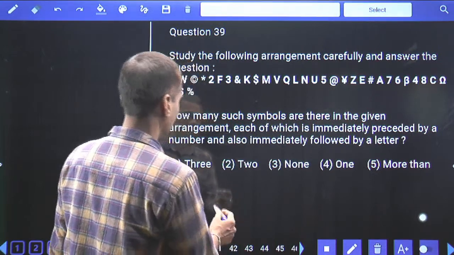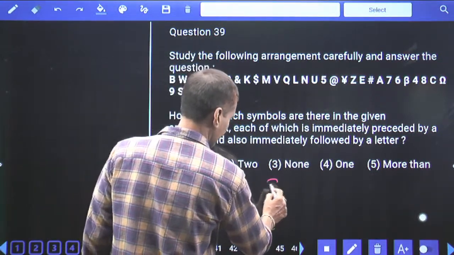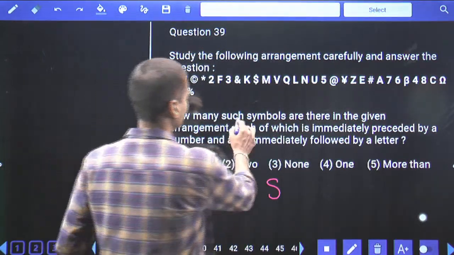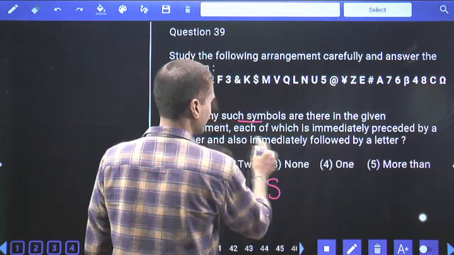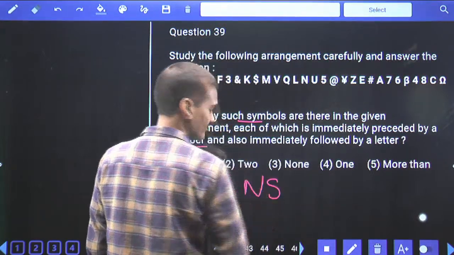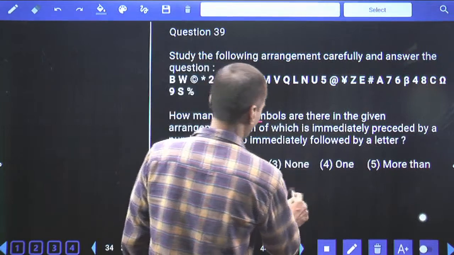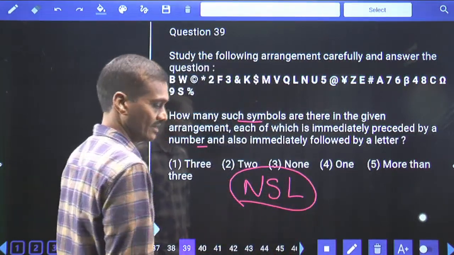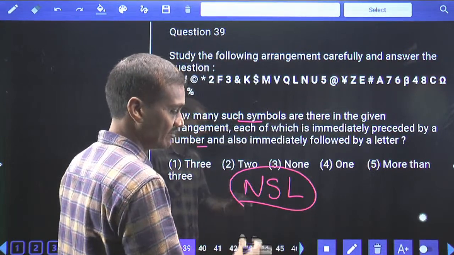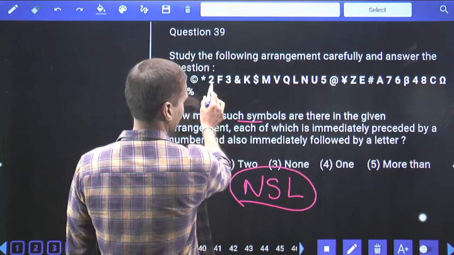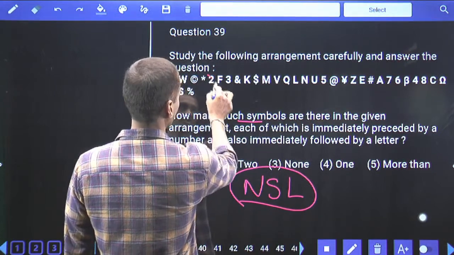How many such symbols? The question is about a symbol. When I am representing a symbol with S, how many such symbols are there in the given arrangement, each of which is immediately preceded by a number, which I am representing with N, and immediately followed by a letter? The sequence must be number, symbol, letter. Directly we need to start with the number. Isn't it? Number is not followed by symbol.